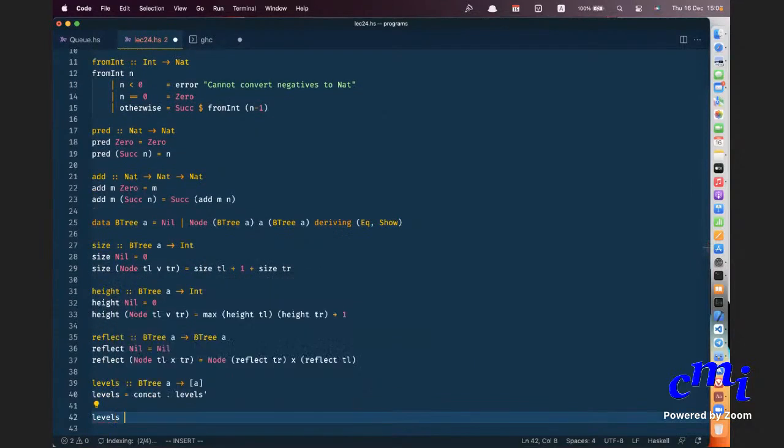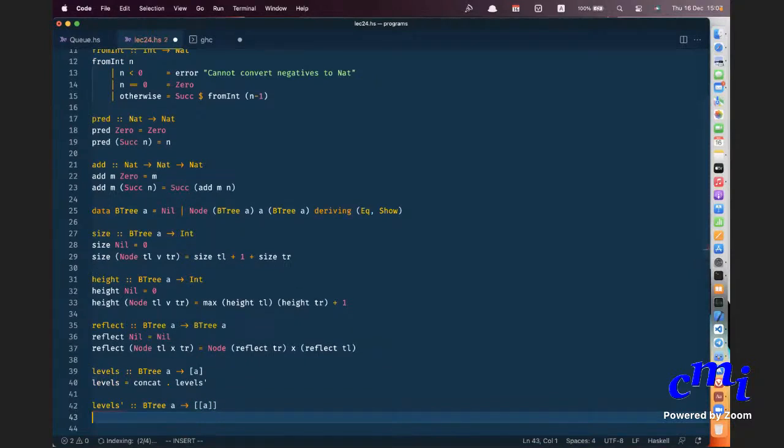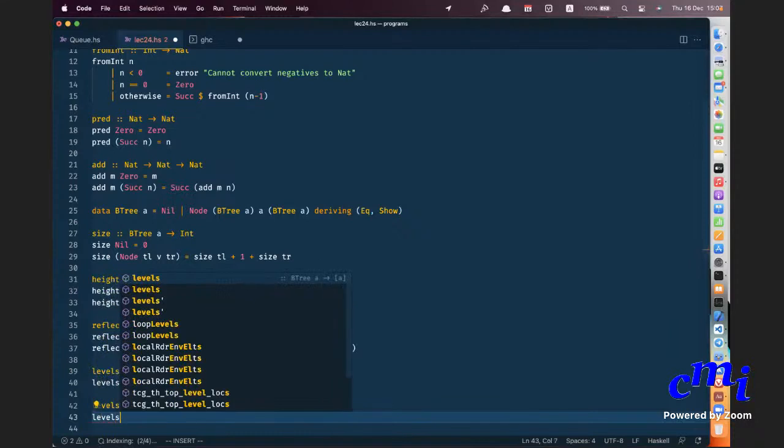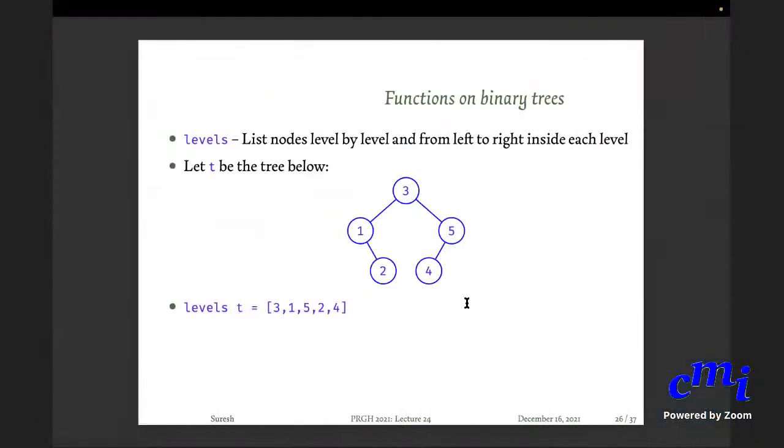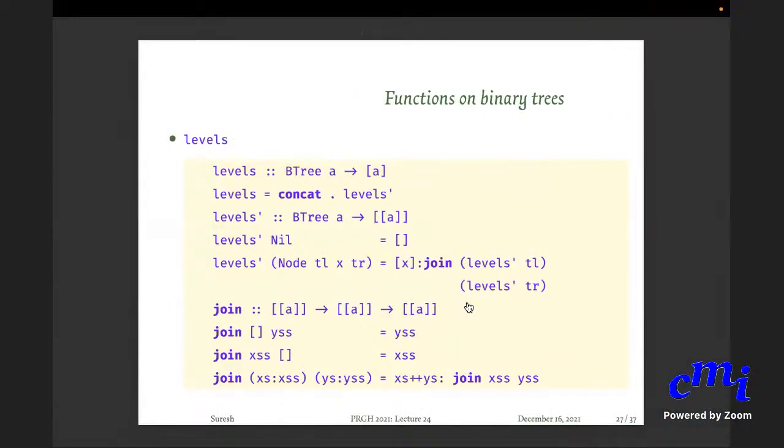Levels prime itself is BTree A arrow list of list of A. Because I have a list for every level, I'll have a list of elements in that level. So I'll have that large list. Why do I need to do it this way? We'll see in a minute. So what is levels prime of nil? There is nothing in this level, right? So empty list, but it's not the empty list. It is the list consisting of the empty list. Is that what you want to do? No, just the empty list.